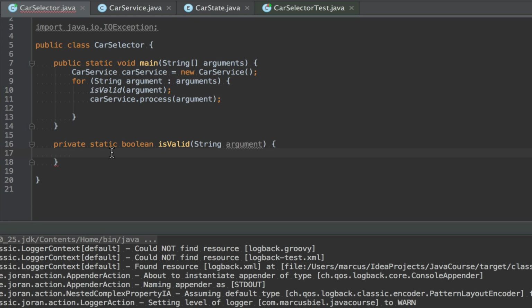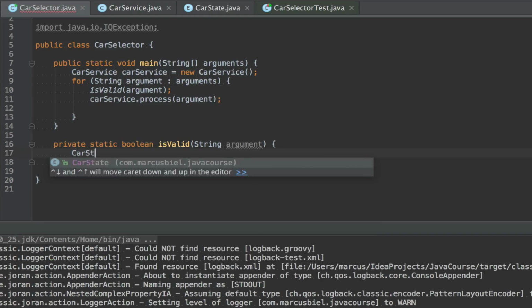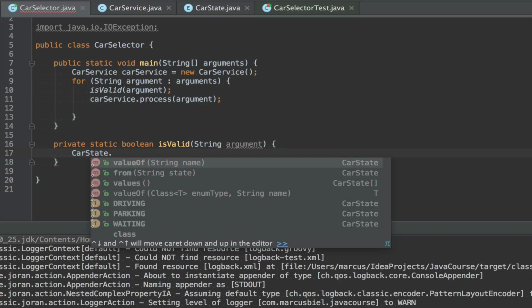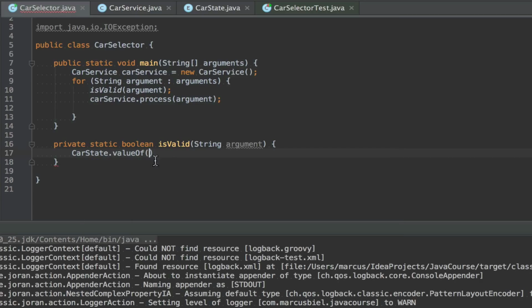Now, how can we validate it? Well, for example, we could use a method directly provided to us from the enum class, and that is valueOf. This is not implemented by us, but it's implemented automatically when they invented the enum in Java.